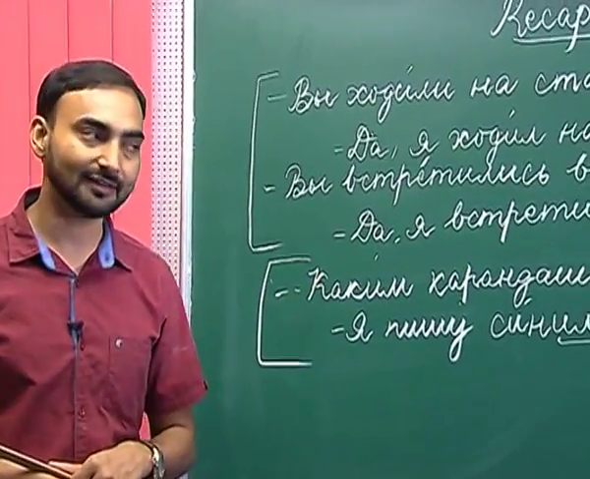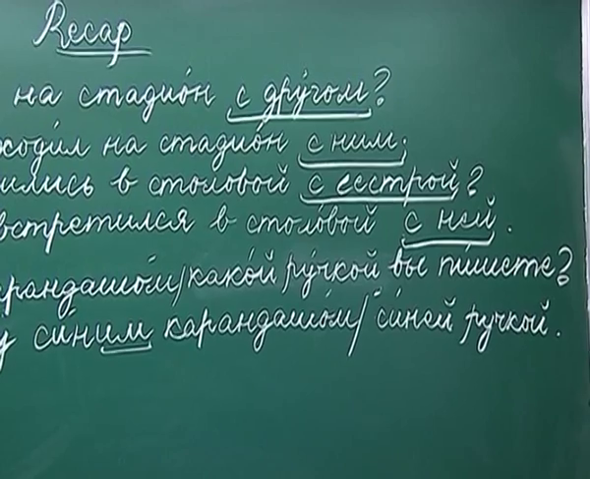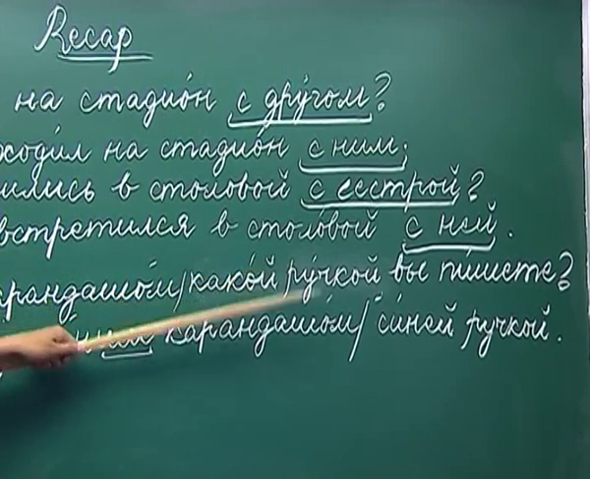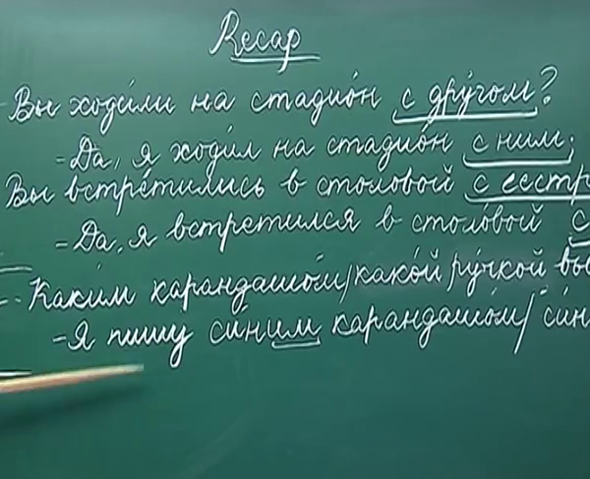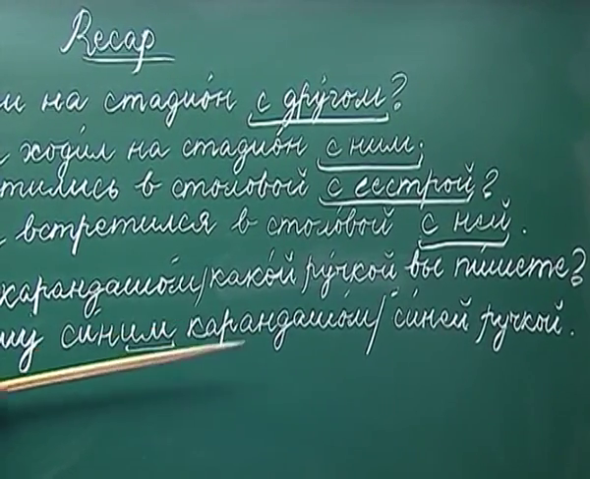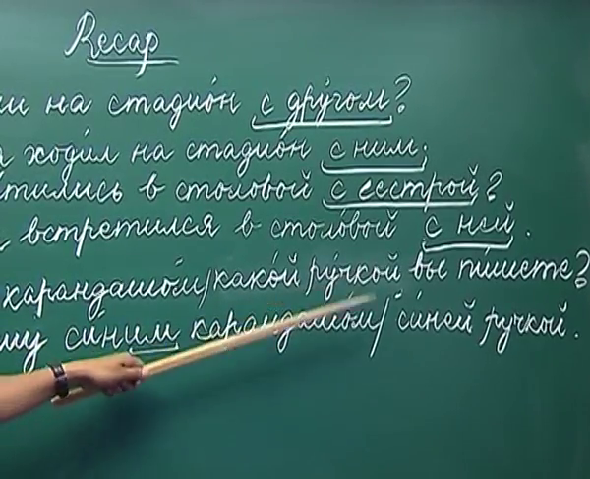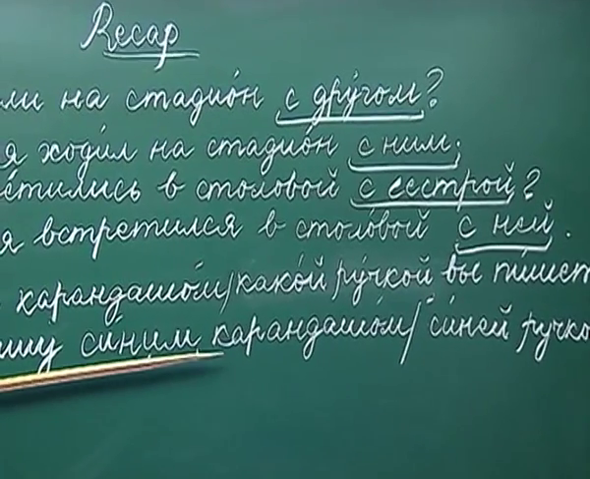What about the singular adjectives? For example, kakim karandashom ili kakoi ruchkoi vy pishete? So, with which pencil or which pen are you writing? Here we can use the adjective siniy, which is blue. Ya pishu sinim karandashom. I write with a blue pencil or a blue pen. So, siniy has become sinim.